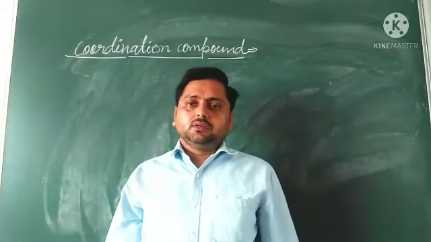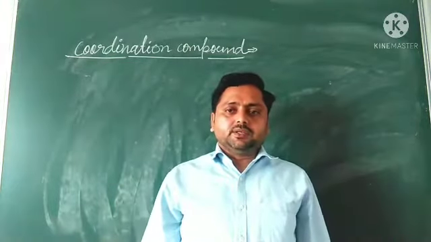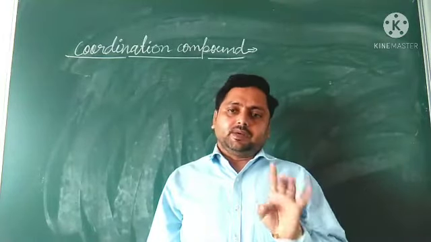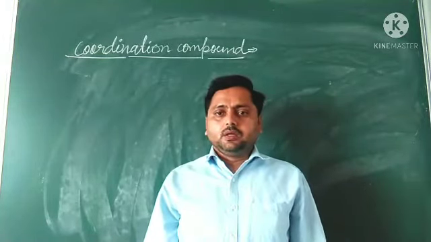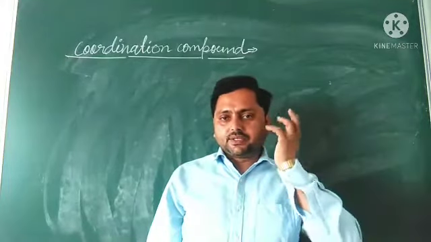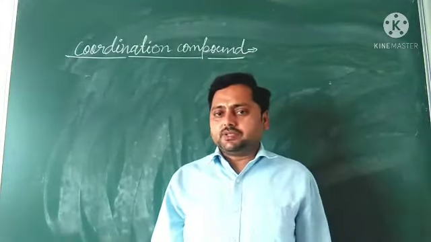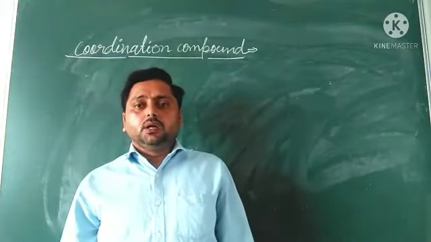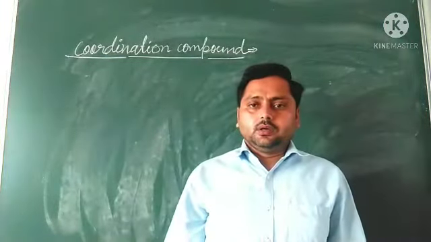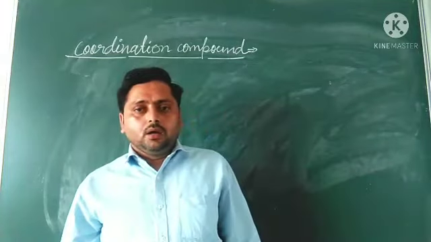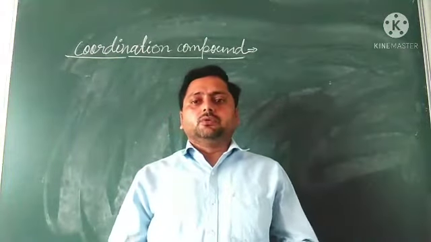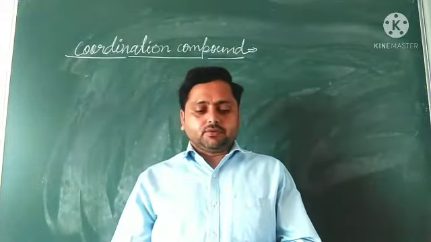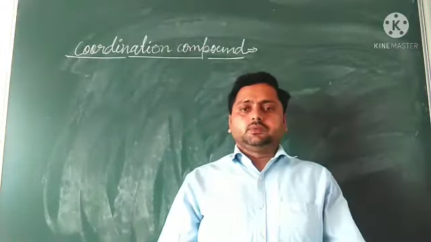Second, primary valency is ionizable and is satisfied by negative ions. Third, secondary valency is non-ionizable and is satisfied by negative ions or neutral molecules. Secondary valency is equal to the coordination number.